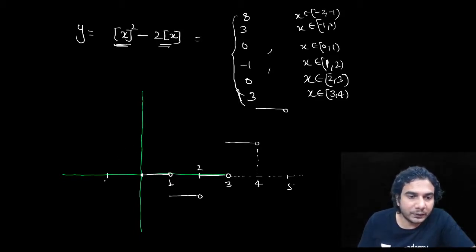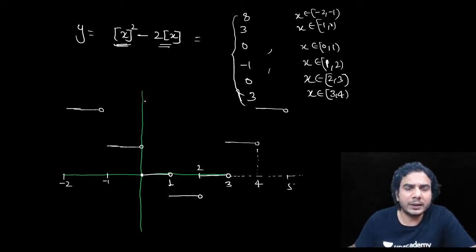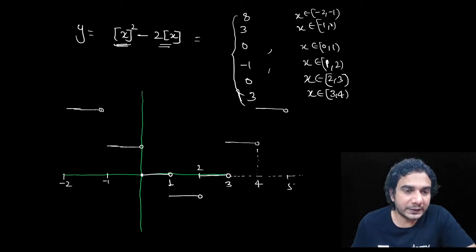So in -1 to 0, you can see it is 3. So this value is 3, right? But it is open always on the right hand side. And then -2 to -1, it is 8. So this is what I was talking about, symmetric, but not exactly symmetric, because you can see this right side value is open.